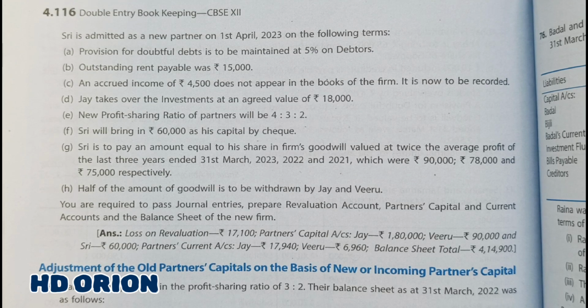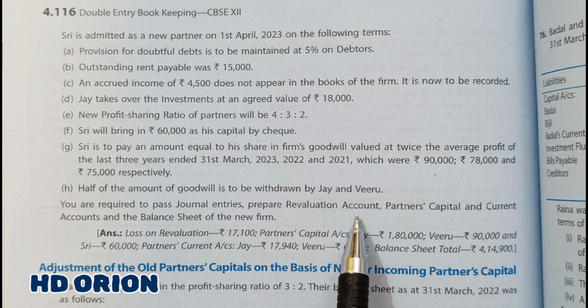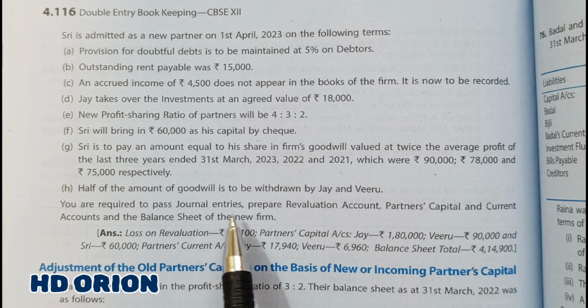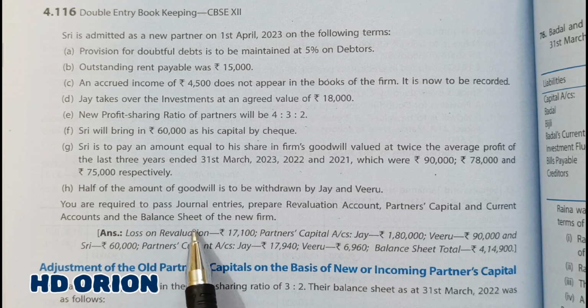Either you may have only to prepare revaluation account, or only to pass journal entries, or only to prepare revaluation account and partners capital account. And for the previous years, we have seen that balance sheet is also not asked in the board exam, but we are getting a good comprehensive view of the topic. So let us see the solution for this.